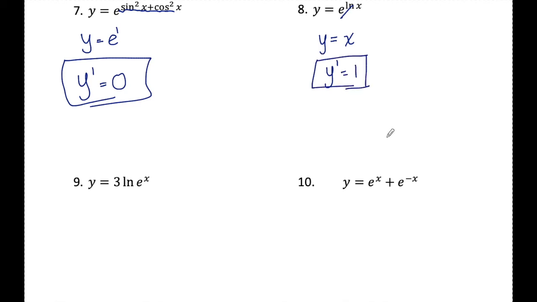There are 2 videos that I've made that have spoken specifically to trig identities and to simplifying log expressions like this without a calculator. I'll leave the links to those in the description so that if either of these questions didn't seem so easy to you, you can take a peek back at those videos and hopefully that will help clear it up a little bit.